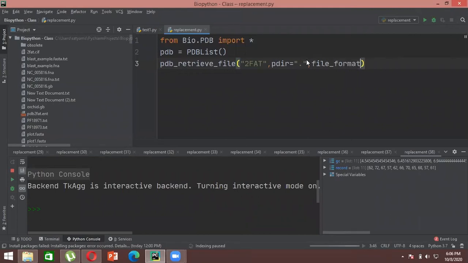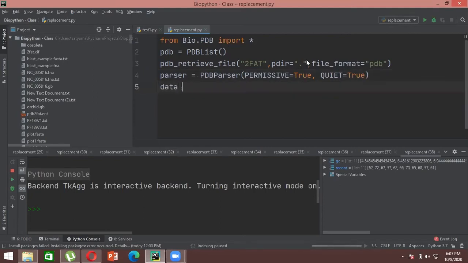So file format will be pdb, and then I'll call the parser. So parser will be PDBParser, and then first will be PERMISSIVE equals True, and next thing will be QUIET equals True, and then let's say I store the value in data.